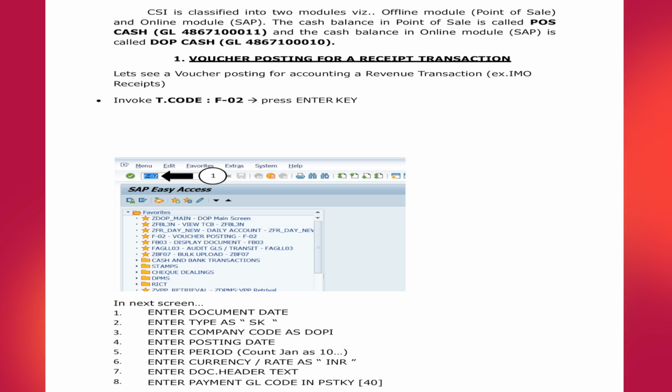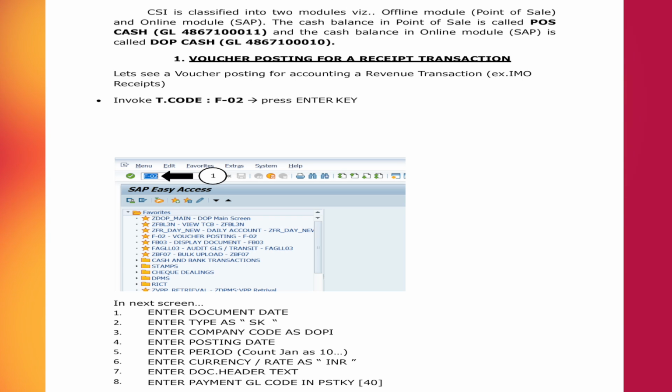The cash balance in point of sale is called POS cash, that is counter cash. Counter cash balance and counter transactions are reflected only in POS TCP. Its GL code is 48671 00011, and the cash balance in the online module, DOP cash, reflects in GL code 48671 00010. DOP cash is treasurer cash. All must remember that POS cash must be 0 at the end of the day.